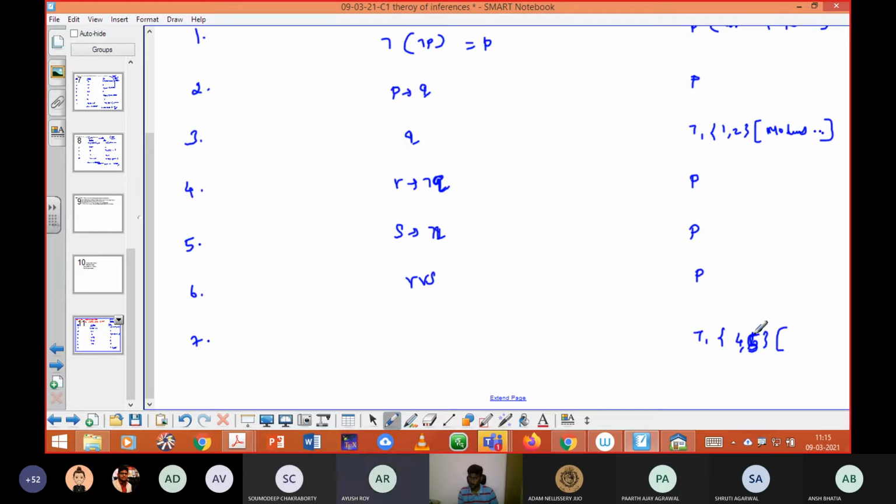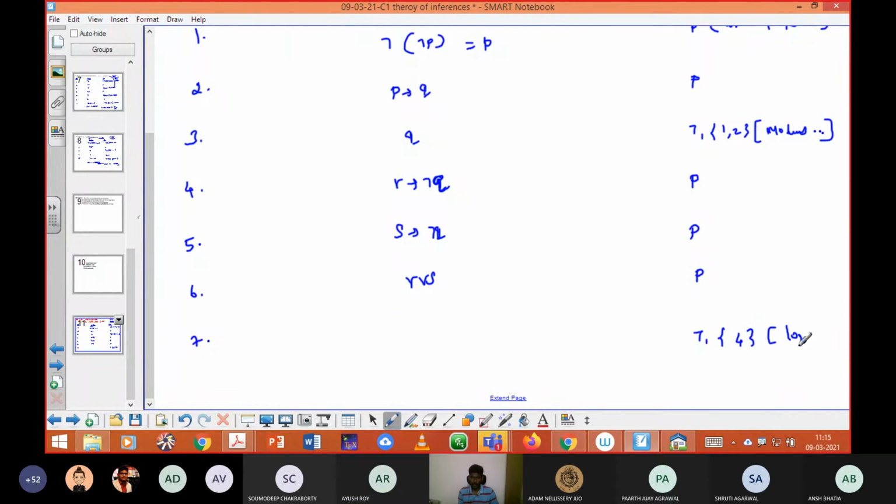Firstly, for 4 and 5 we have to apply logical equivalence, and then we can use the distributive law. In your fourth step, how will the step be modified if you apply the logical equivalence? That's what I'm asking. Your prediction is correct. Negation R union Q. Very good, super.